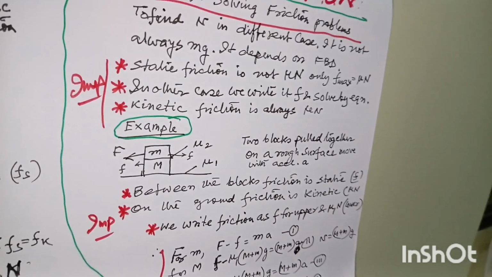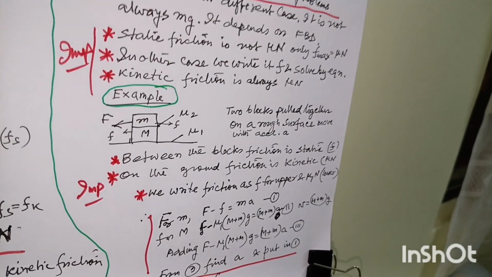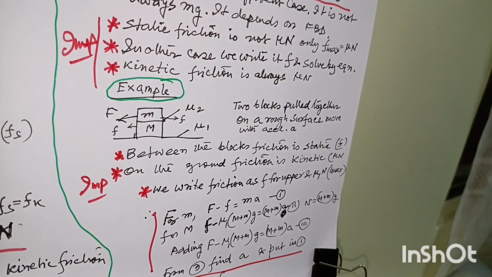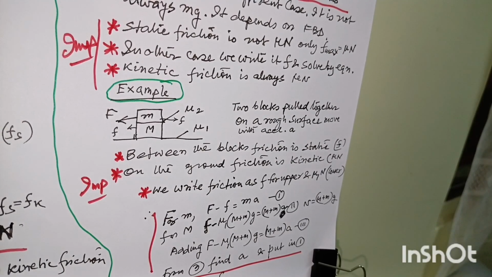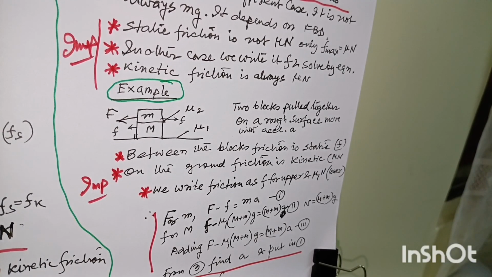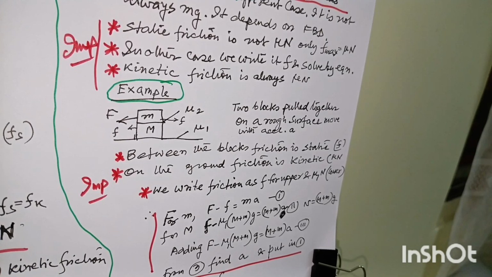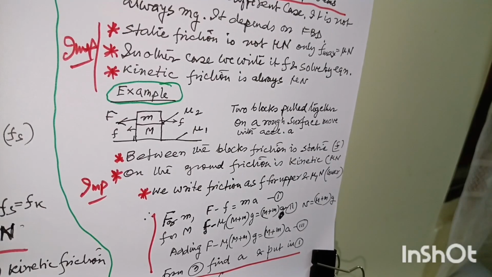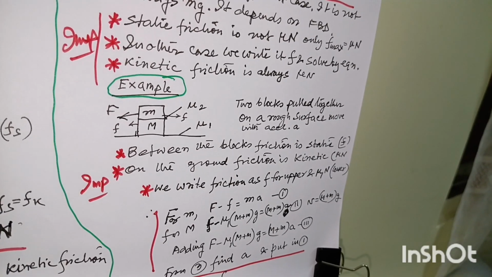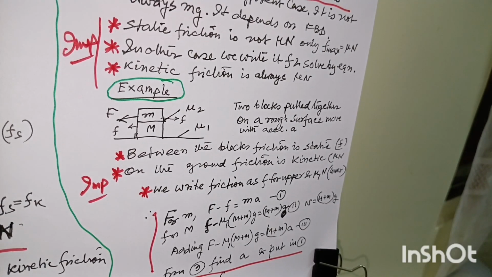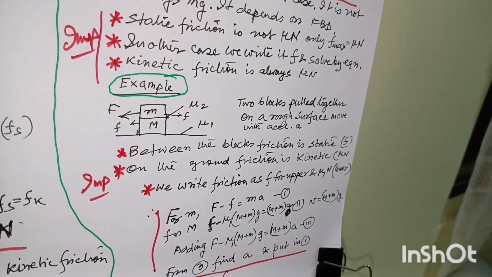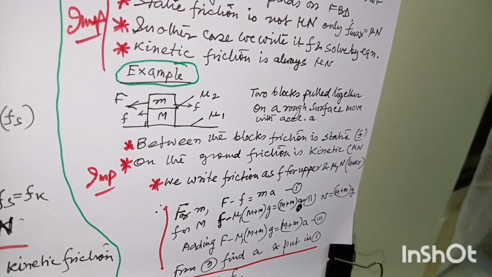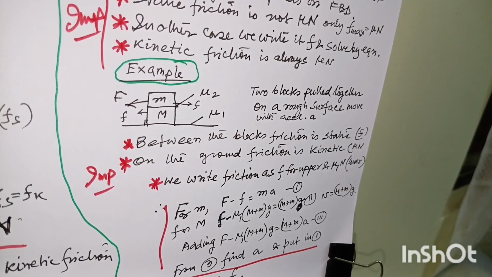I am giving an example. Suppose two masses, one small m and another big M. Small m is on big M, and they are lying on a rough surface. Now, the upper mass is being pulled so that the entire two blocks move together. That means there is friction between the blocks as well as friction on the surface. Let us say coefficient of friction on surface is mu 1, coefficient of friction between the blocks is mu 2.